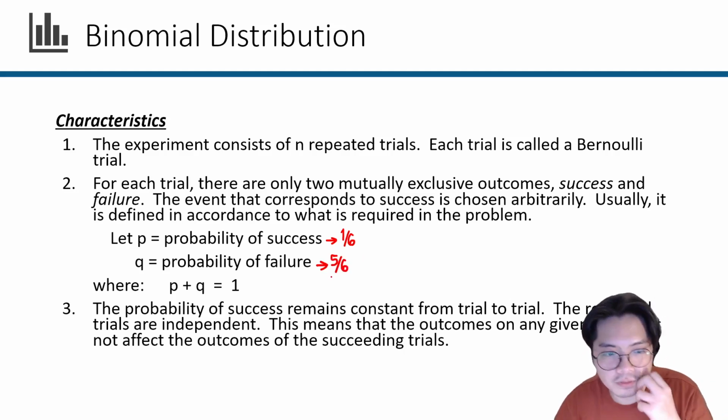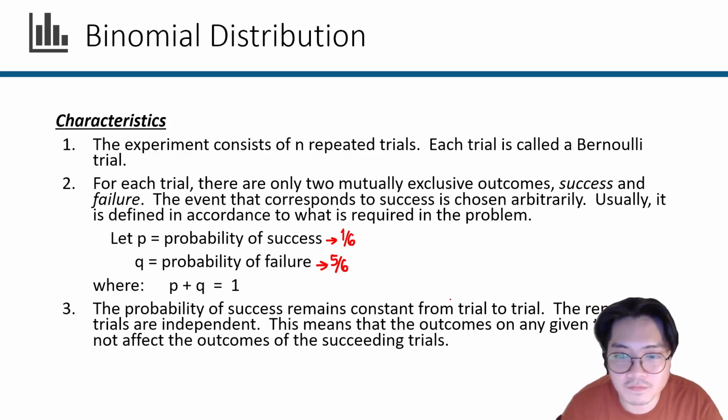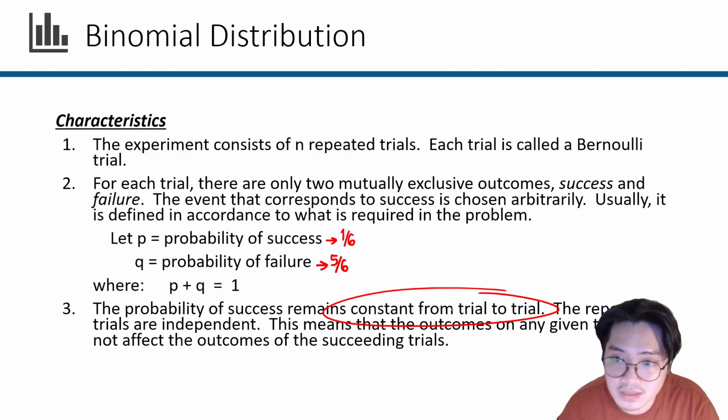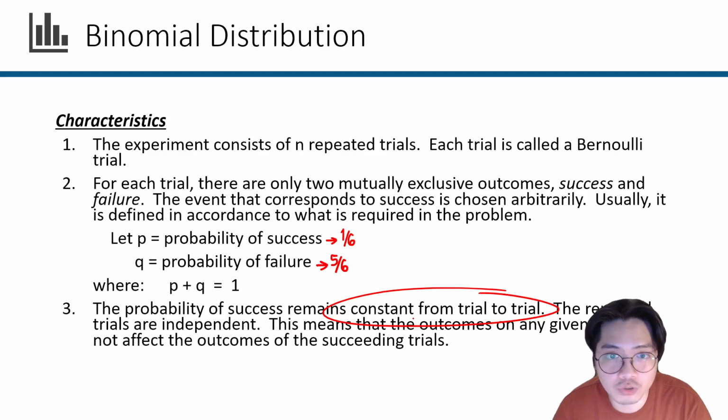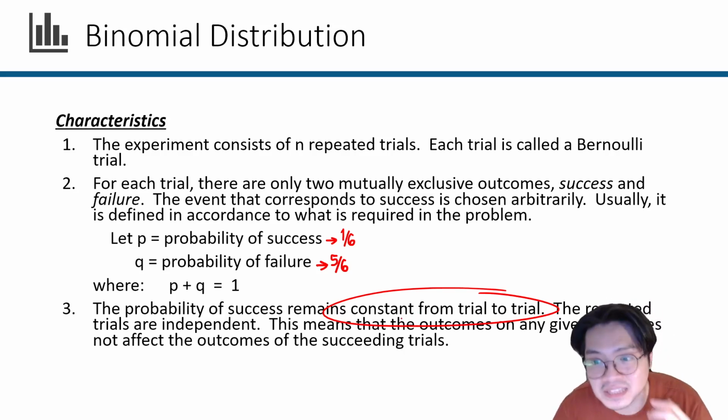And number three, the probability of success remains constant from trial to trial. This is what makes it a Bernoulli trial. And this is very important because the hypergeometric distribution, the next one that we'll talk about after the binomial distribution, has this change, right? The probability of success in a binomial distribution is independent of the trials. They are not affected. The repeated trials are independent.